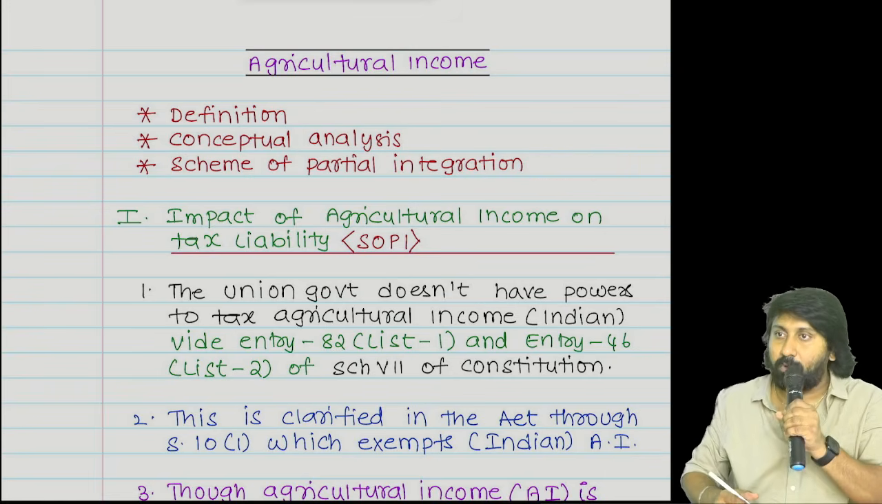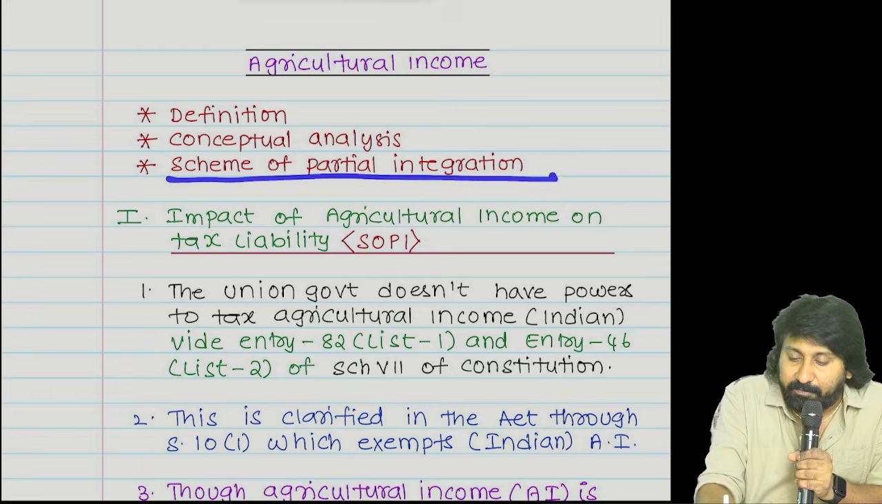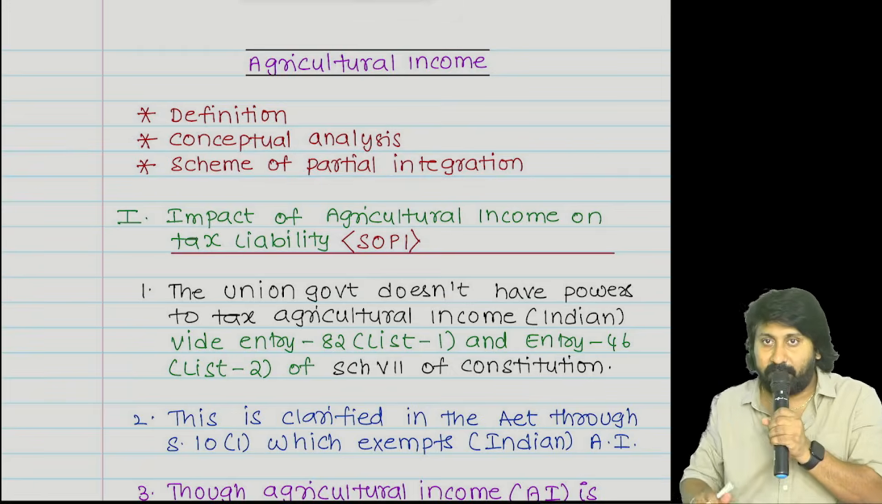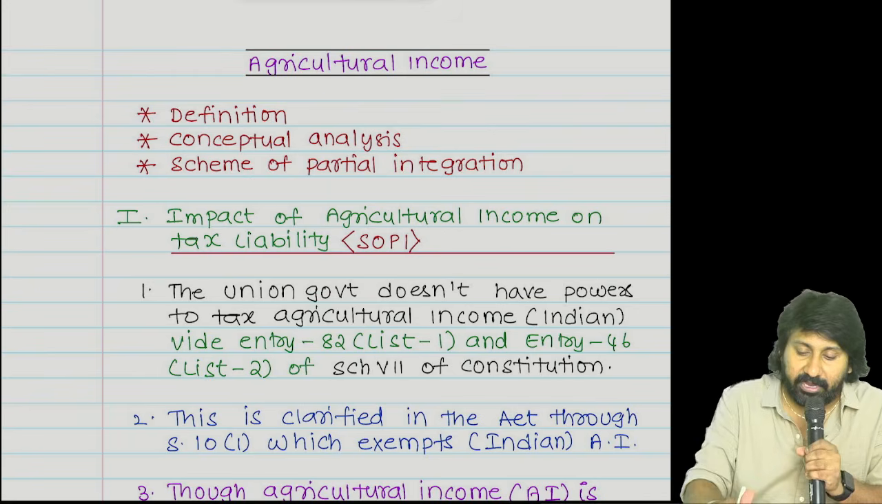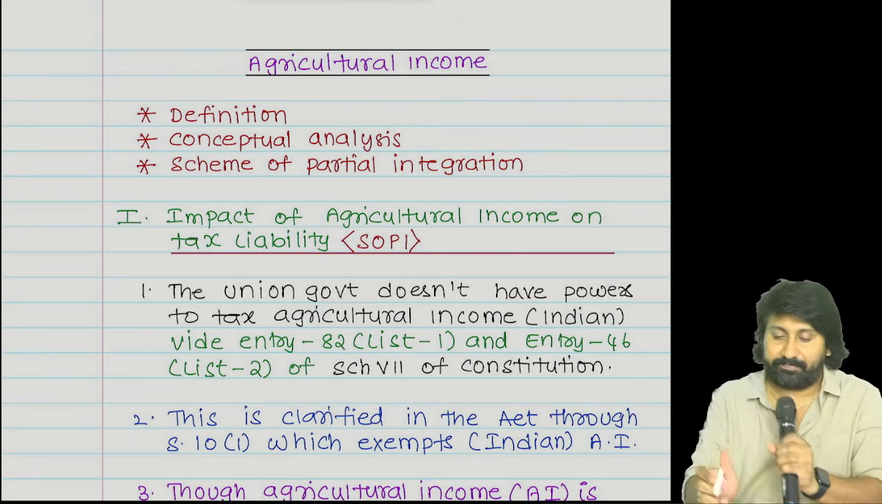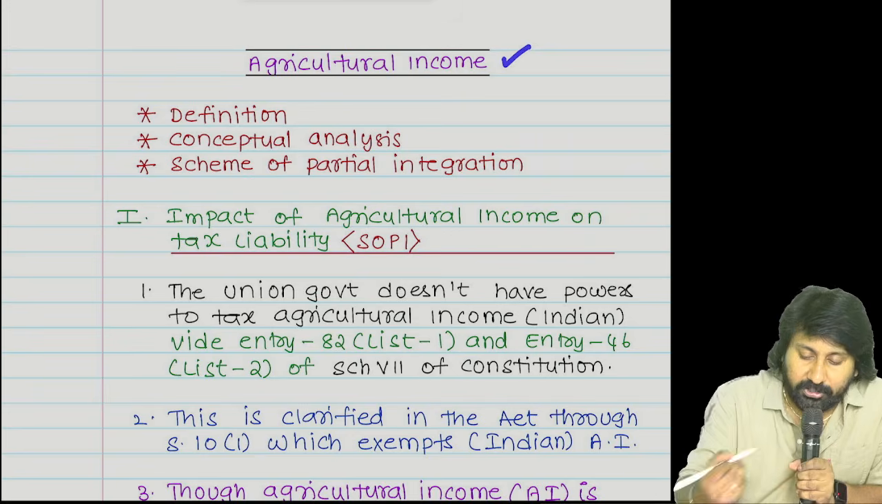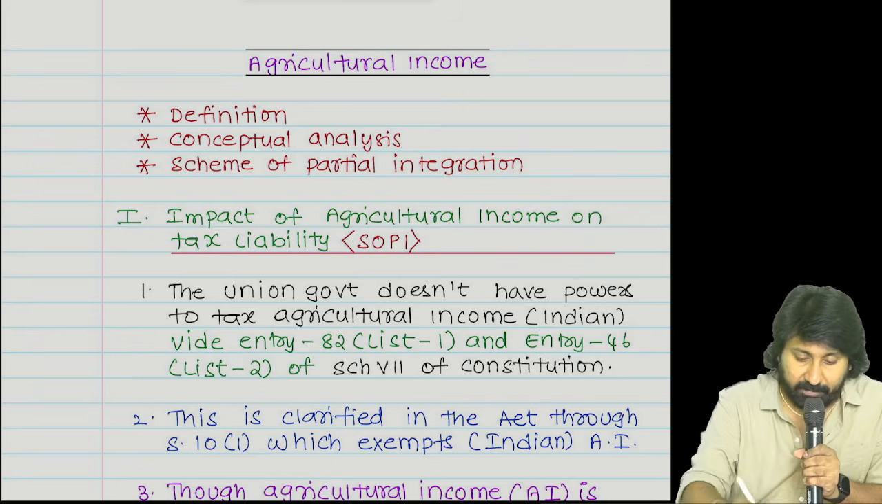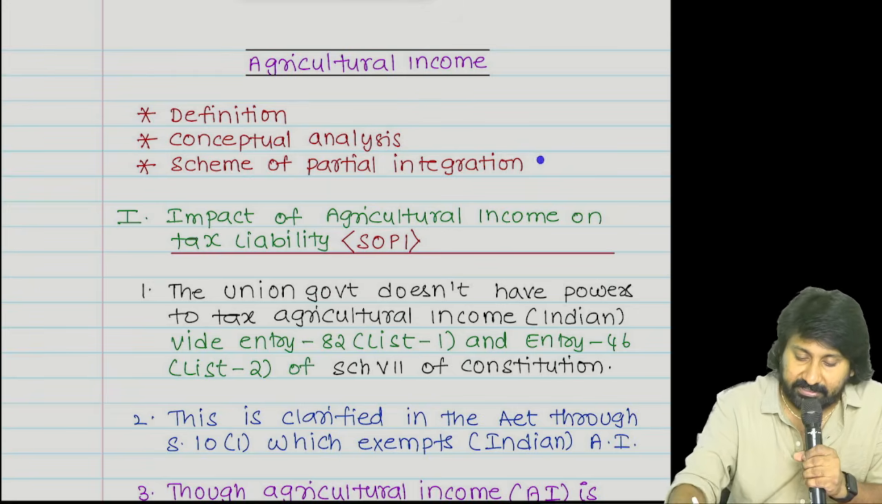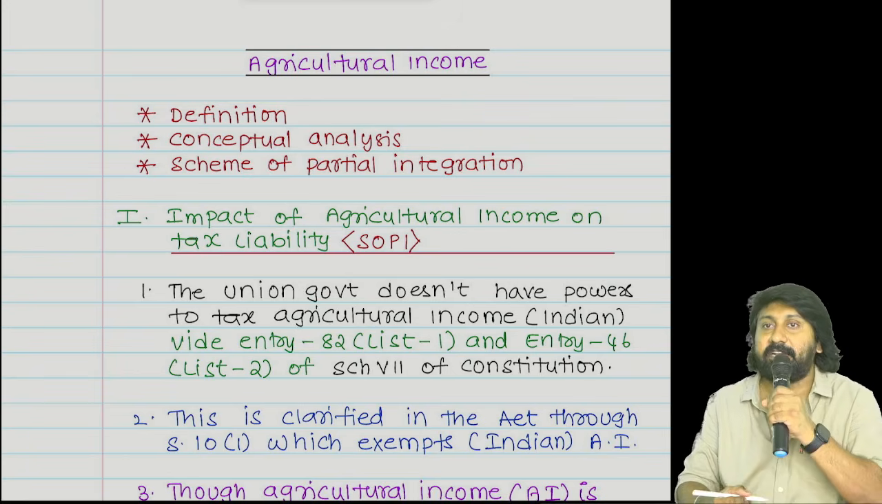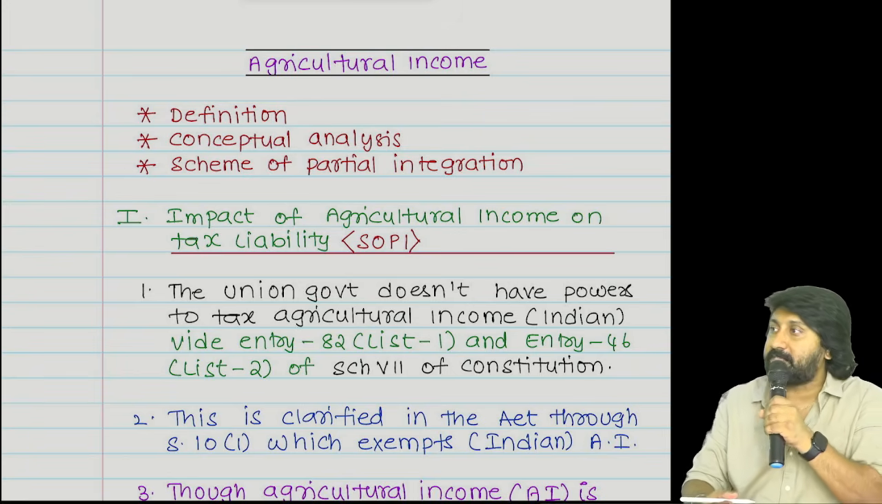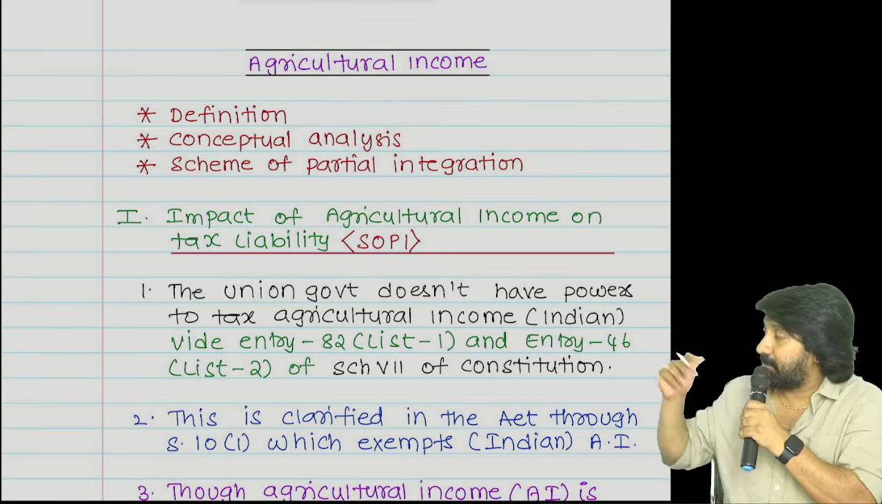The most important one will be scheme of partial integration. Today we will do that. Before going into any concept, first listen carefully. What is the concept we are going to start? Agricultural income. First one, definition. Second one, concept analysis. Third one, scheme of partial integration. These are the 3 components in which we are going to learn. Okay, let's begin.